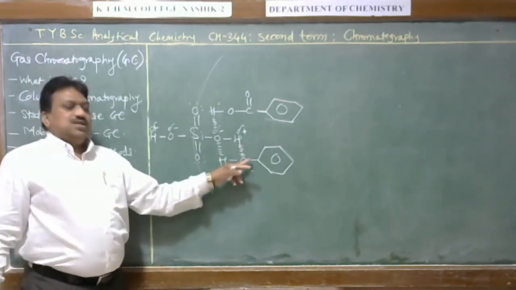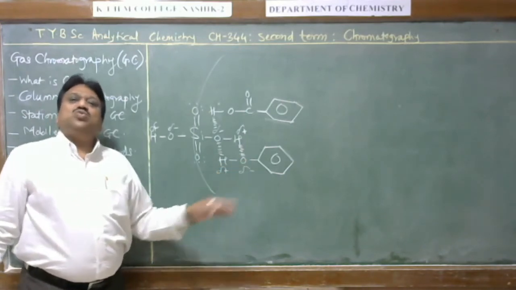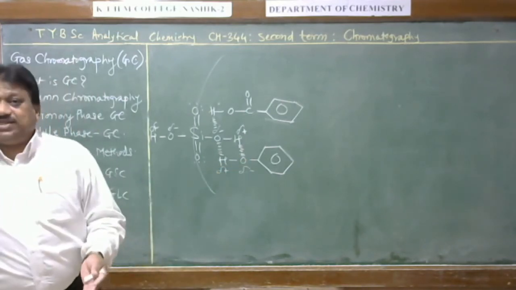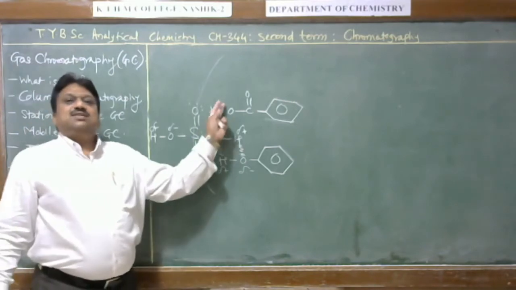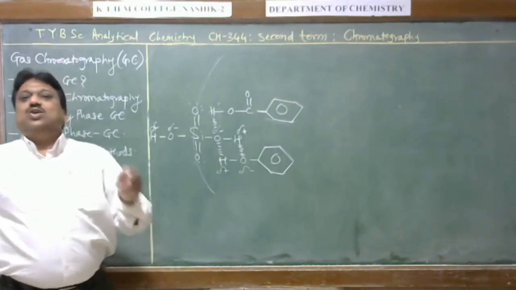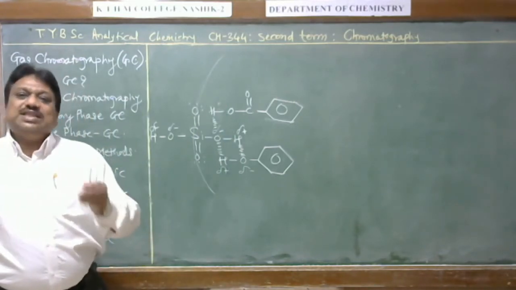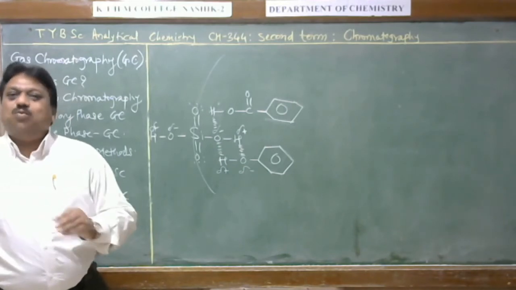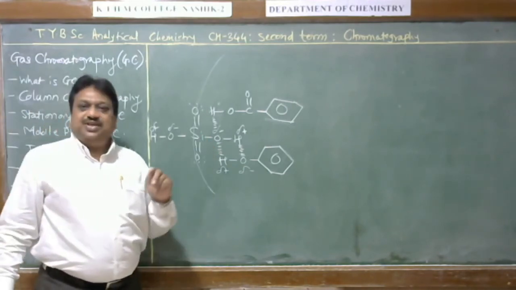Therefore some solutes have the capacity to link through more bonds with the stationary phase, and some have the capacity to link with fewer bonds or no bond.